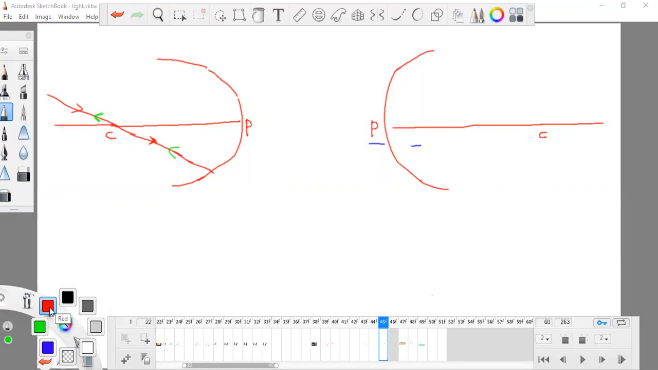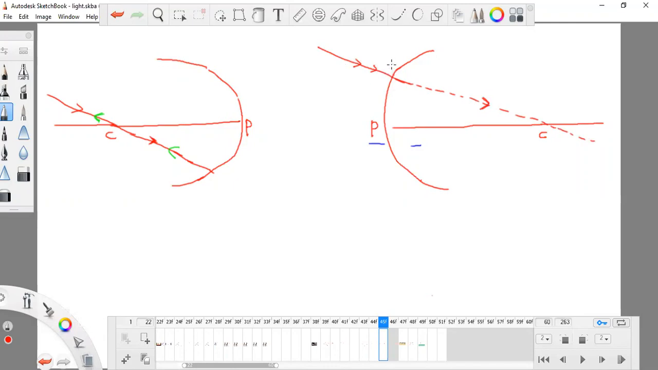Same thing for this mirror, if the light ray is coming in such a way that it is passing this C, only 10% part of the light will pass from here. At the same time, this is a divergent mirror, so there will definitely be reflection, and it will be reflected in this way again.